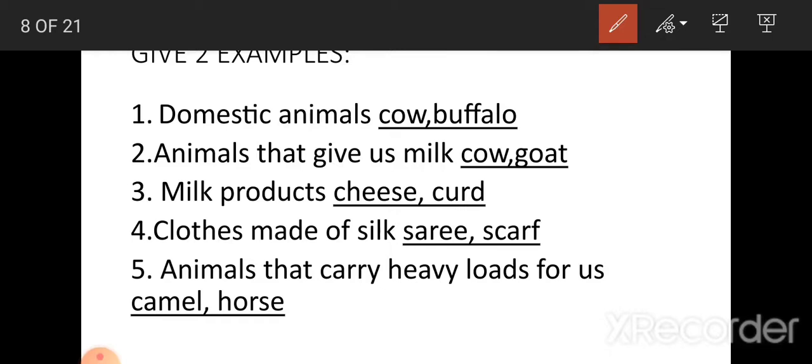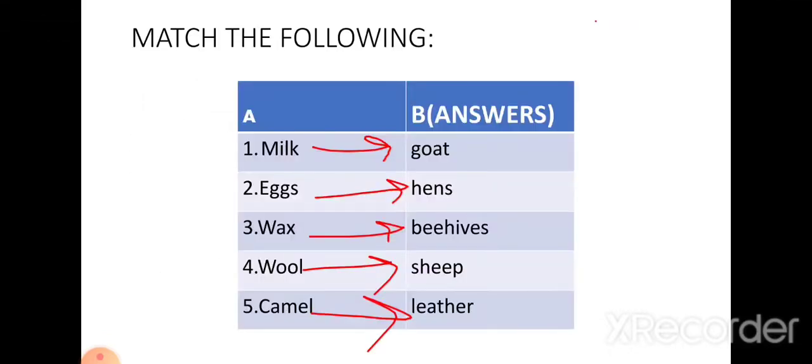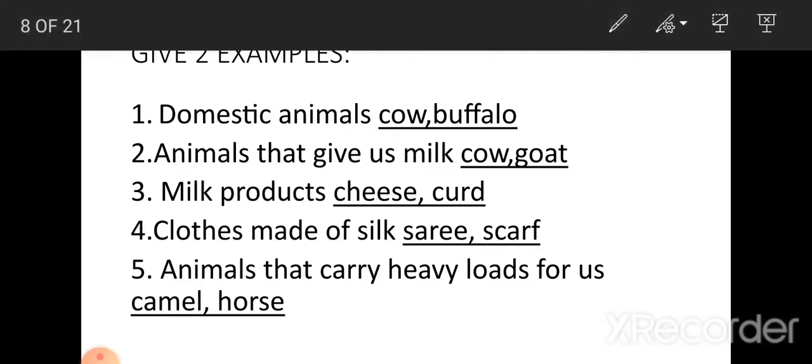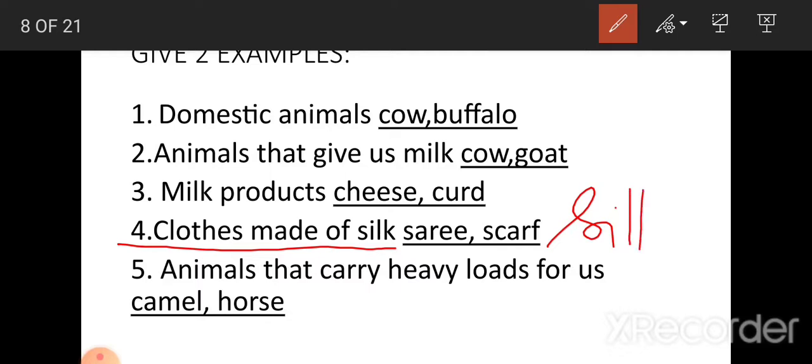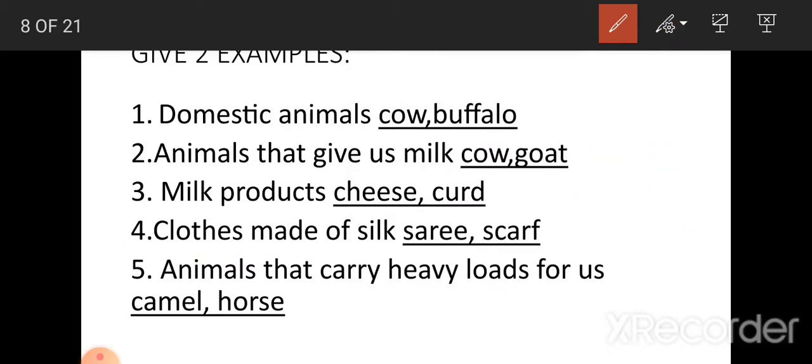Now fourth one, clothes made of silk. We had discussed silkworm. Clothes made of silk. Where do we get silk from? Silkworm. We get silk from silkworm, correct? And what is made from silk? Sari and scarf.